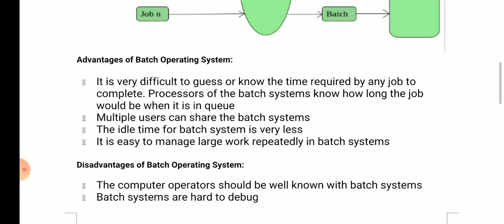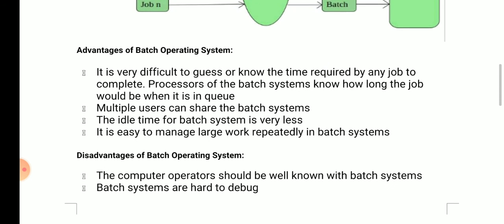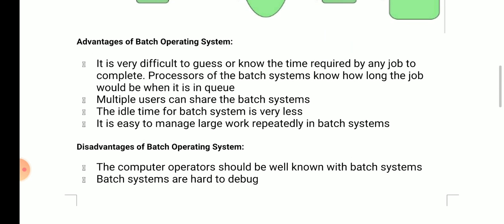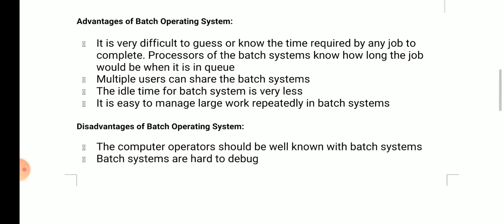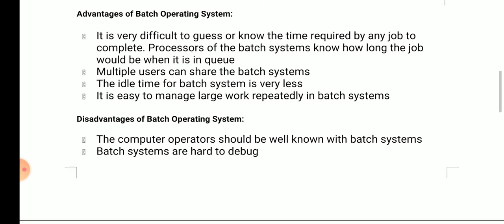Our second advantage is that multiple users can share the batch system. The third advantage is that the idle time for a batch system is very less. And our fourth advantage is that it is easy to manage large work repeatedly in a batch system. So these are a few advantages of batch operating system.